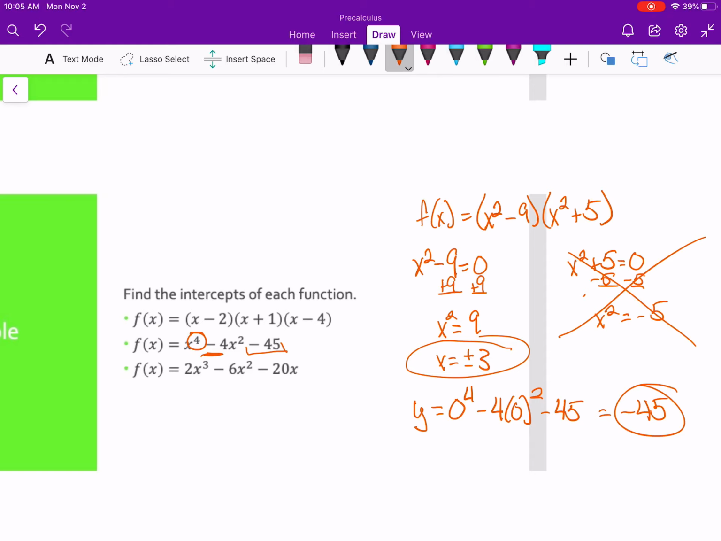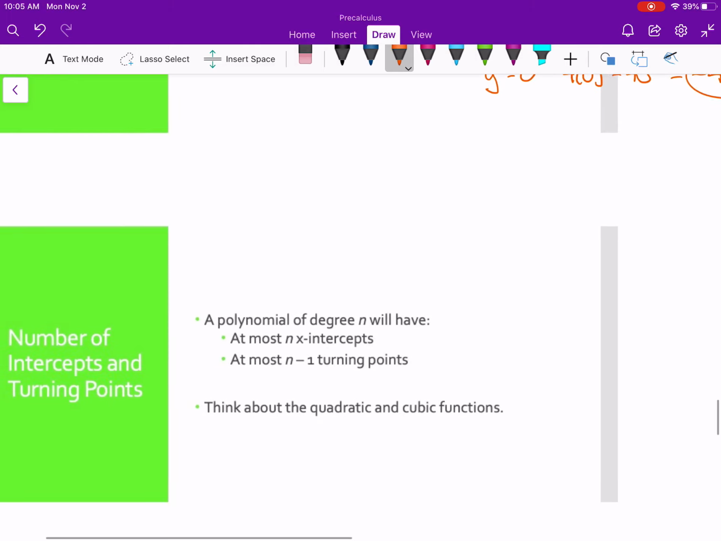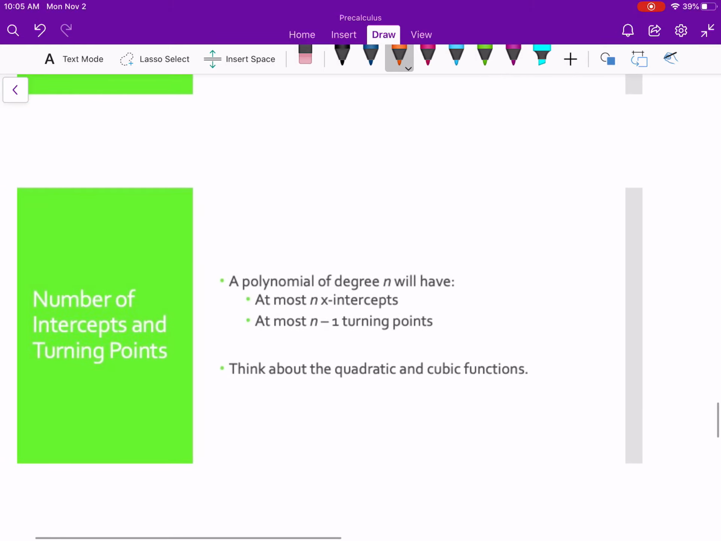For the third one, I'll let you figure that one out. It's going to be a little bit more of a complicated factoring, but it works the same way. So talking about number of intercepts and turning points for a polynomial. A polynomial of degree n will have at most n x-intercepts and at most n minus 1 turning points.